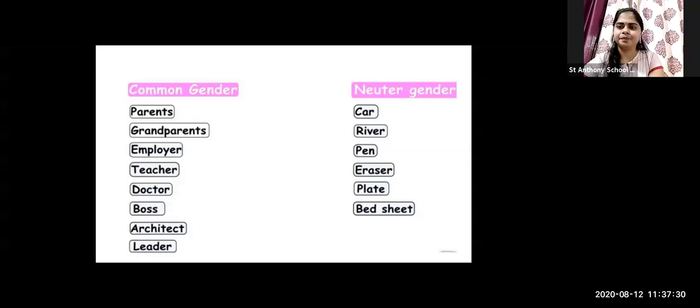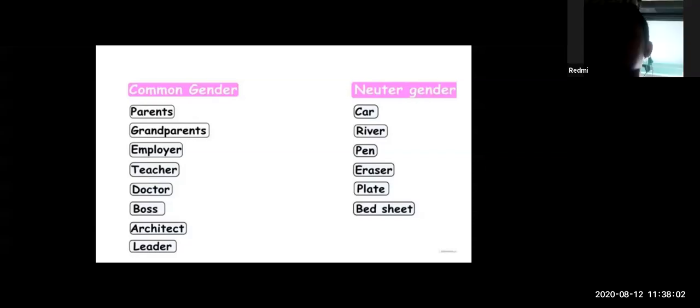Now I will unmute Redmi. The name is not written over here. Kindly unmute yourself and let me know your name, please.